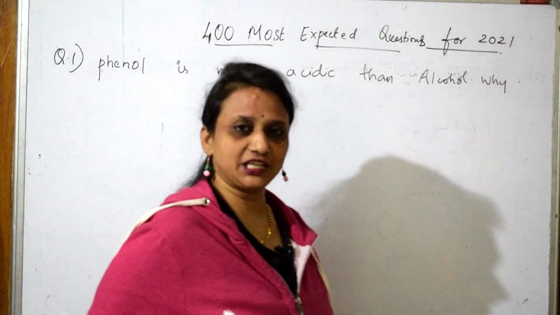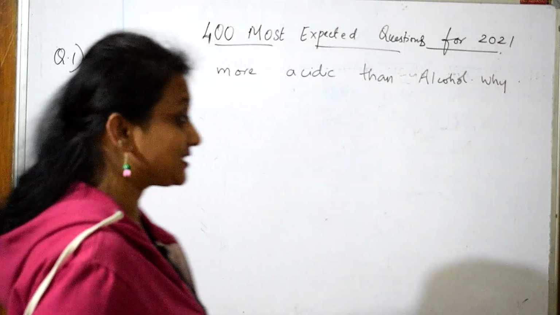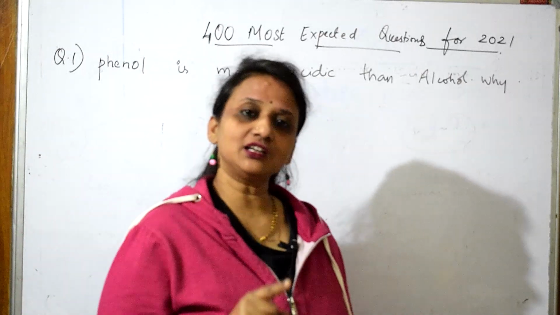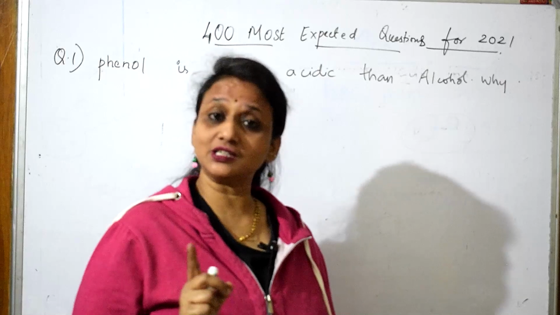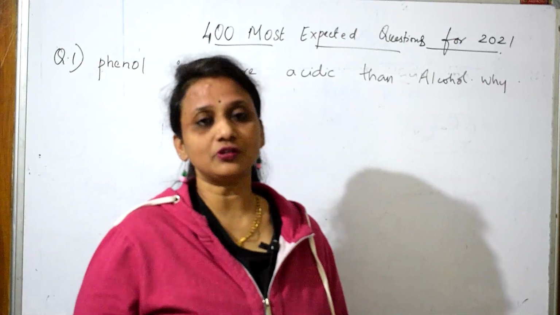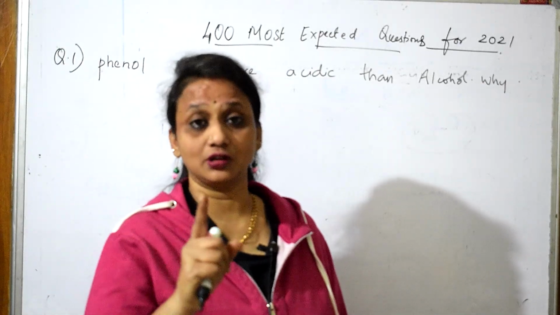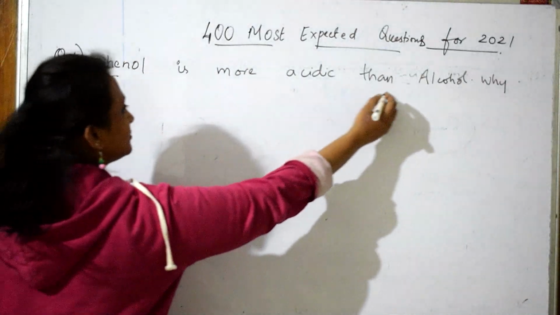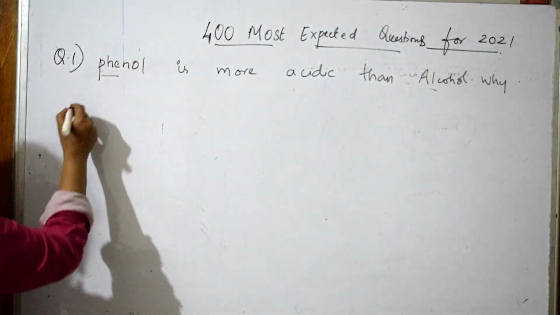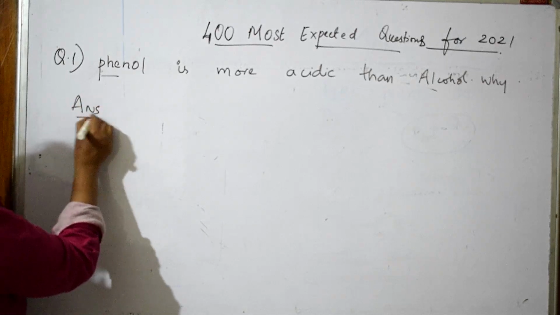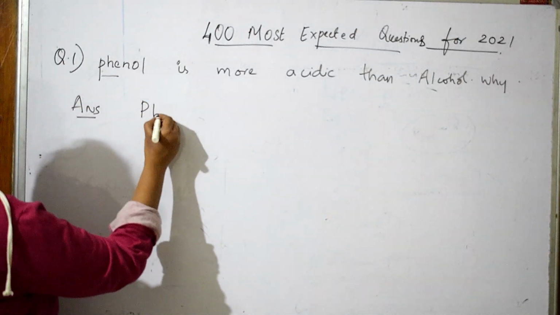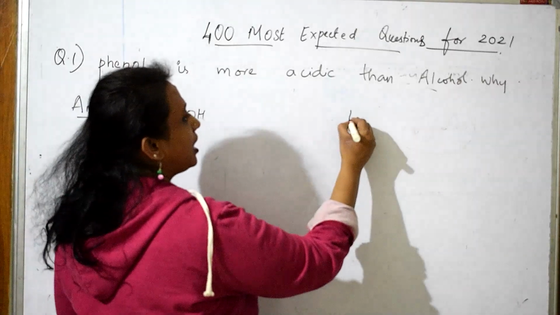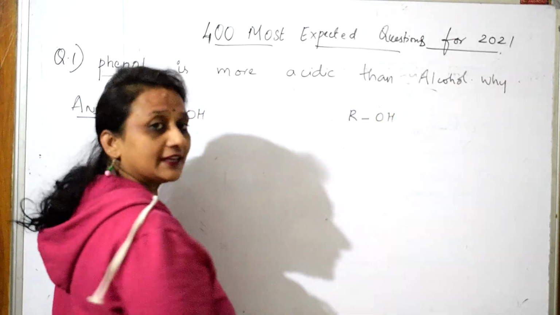Right, one more easy question. Question number 2. Phenol is more acidic than alcohol. So earlier we spoke acid is more acidic than phenol. Now we are going to talk phenol is more acidic than alcohol. How should I write this? Both are conditions which they have told me. So take your pen, write like this: phenol, P and OH. Alcohol, R and OH.